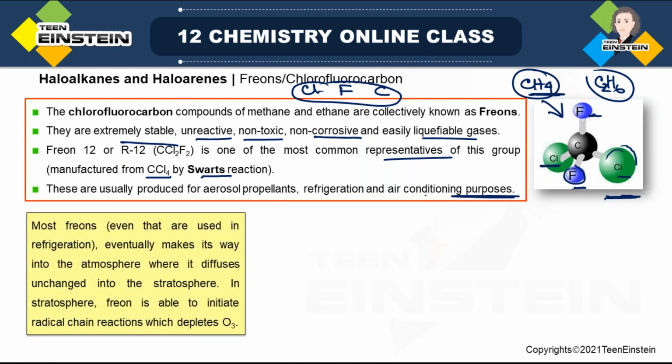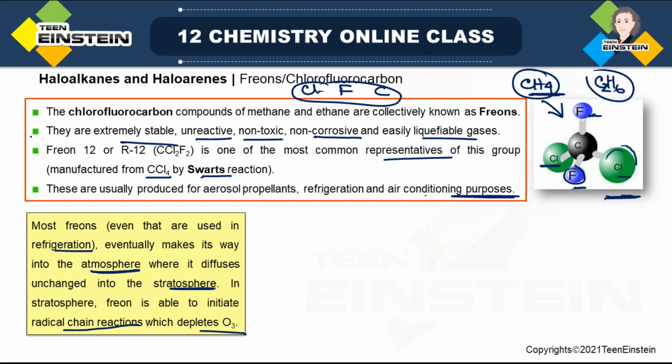Some freons are used in refrigeration for reducing temperature, so most freons, even those used in refrigeration, eventually make their way into the atmosphere. That is, they can leak into the atmosphere, where they diffuse unchanged into the stratosphere. In the stratosphere, freon is able to initiate a radical chain reaction which depletes O3. So this is a problem with this type of molecule. If somehow they are in the atmosphere, ultimately they can reach the stratosphere where the ozone layer is present.